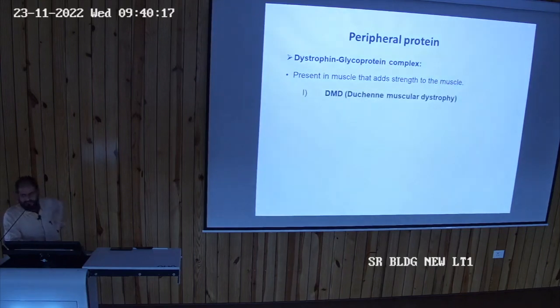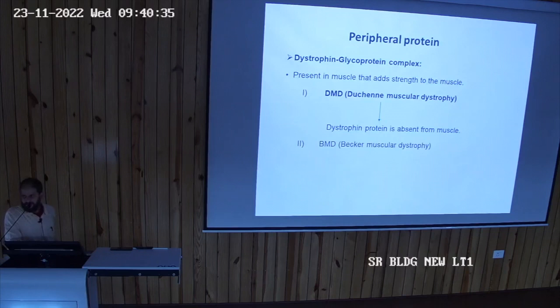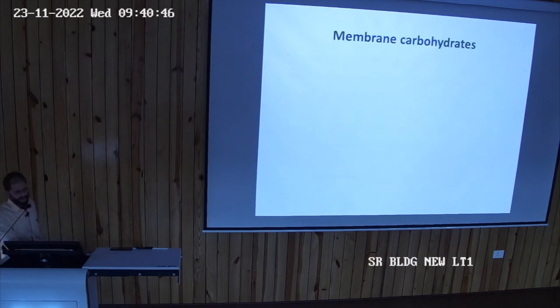दो तरह का होता है, DMD and BMD. So DMD, that is Duchenne muscular dystrophy. इसमें क्या होता है? Complete absence of this protein, this peripheral protein is absent from the muscle. That is dystrophin glycoprotein complex protein will be absent. So there will be severe muscular dystrophy, muscular weakness. Then there will be Becker's muscular dystrophy. इसमें क्या होता है? ऑल्टर्ड हो जाते हैं, ये म्यूटेटेड हो जाता है, ये रिड्यूस्ड हो जाता है अमाउंट. ठीक है. This was related to some clinical aspects.